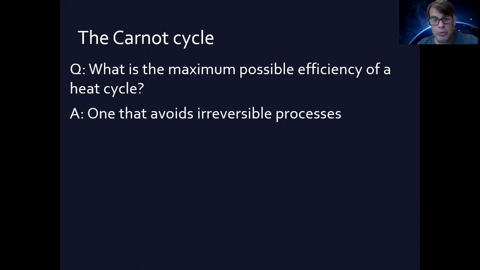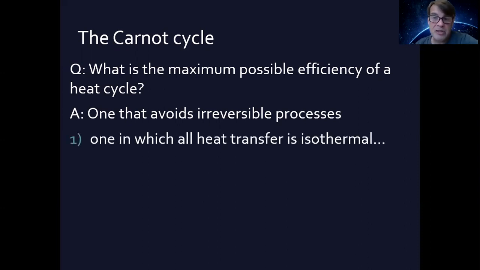And he rightly concluded that the loss of efficiency happens when processes are irreversible. That is, when you can't put the genie back in the bottle. You can't put Humpty Dumpty back together again. And so he correctly deduced that a heat cycle that avoided irreversible processes would have the maximal efficiency in that sort of a cycle. And this is therefore named after him, the Carnot cycle.